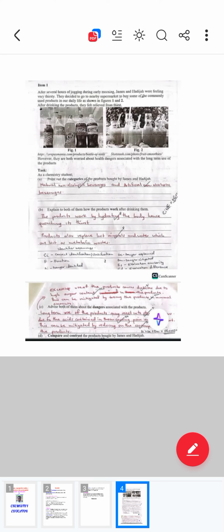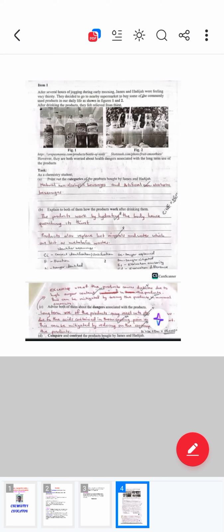Then explain how the products work after drinking them. We have talked about how soda works and how juice works. They work by hydrating, quenching thirst. Then dangers, we have talked about dangers. Then compare and contrast the products bought by James and Elijah.